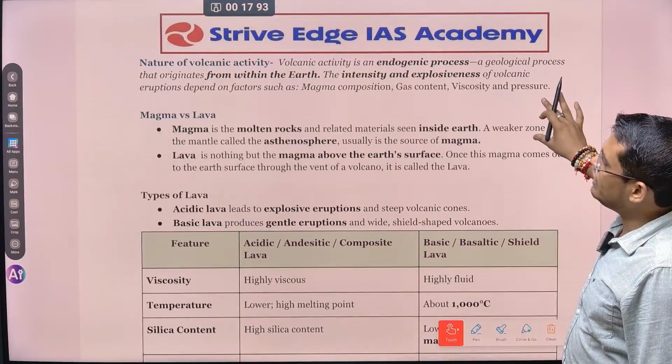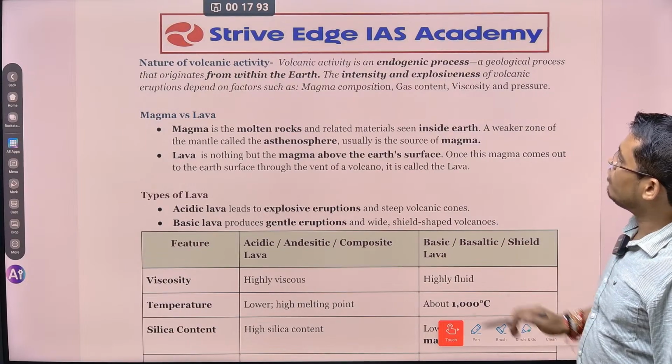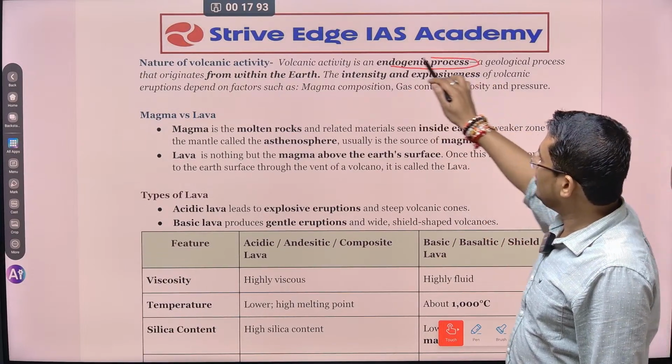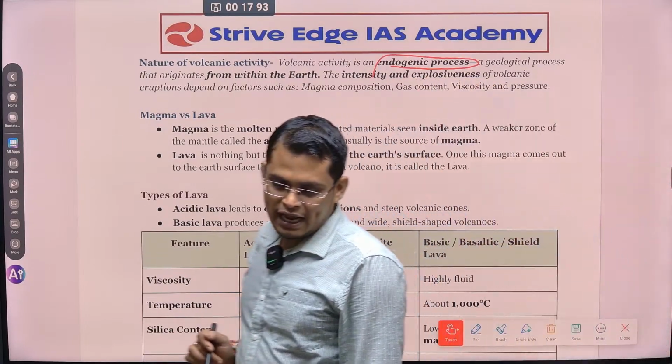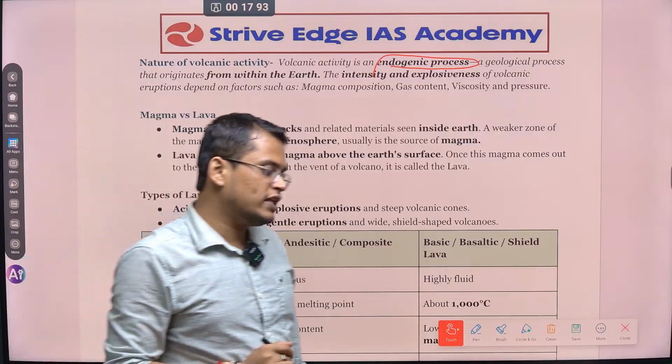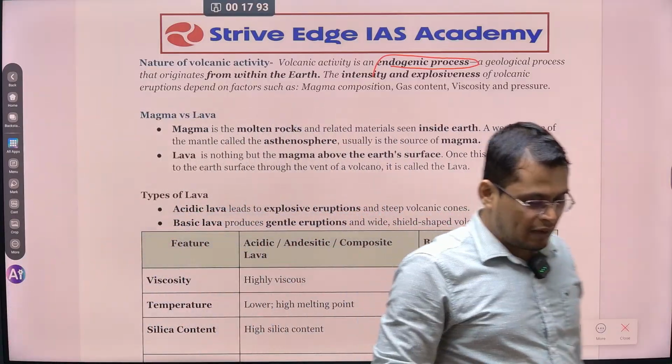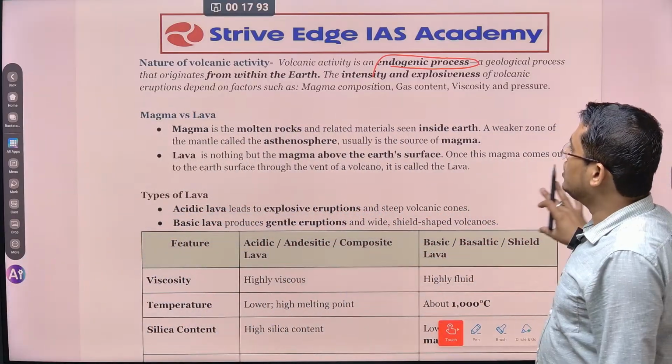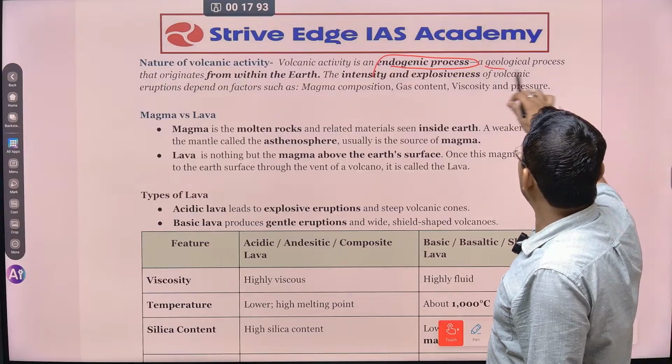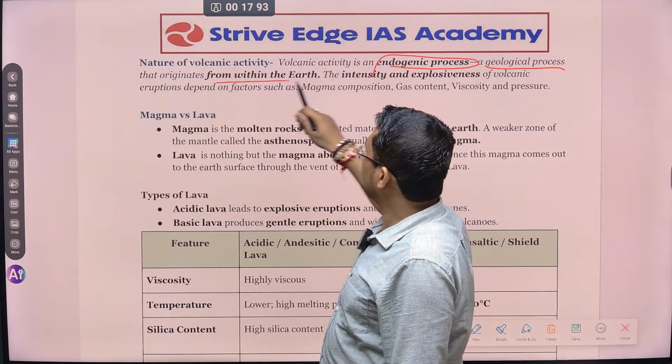So nature of volcanic activity. You can see the volcano is an endogenic process. Endogenic process is a process that happens inside the earth. Exogenic process is a process that happens outside the earth. Okay. So a geological process that originates from within the earth.